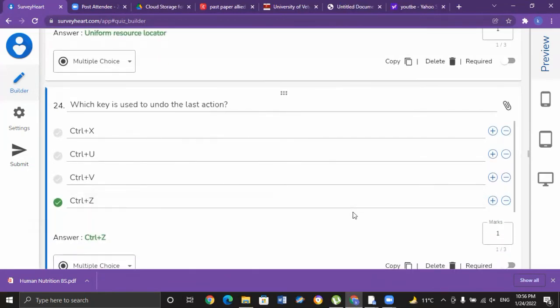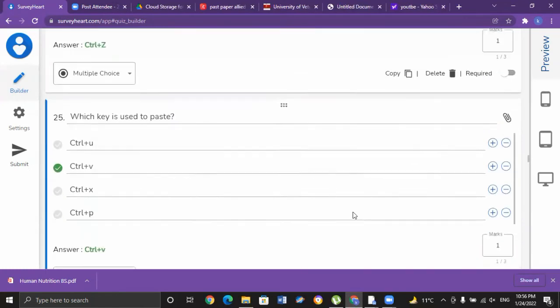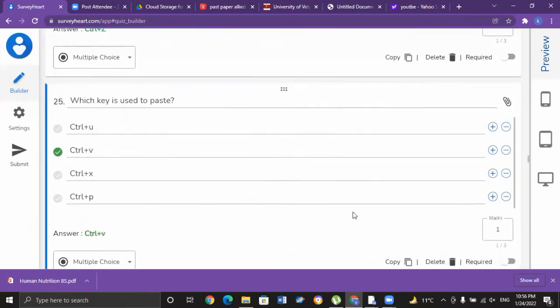Which key can possibly be used in order to undo the last action? Control plus Z can be used to undo the last action. Which key is used to paste? Control plus V, that is option B, can be used to paste your copied content.